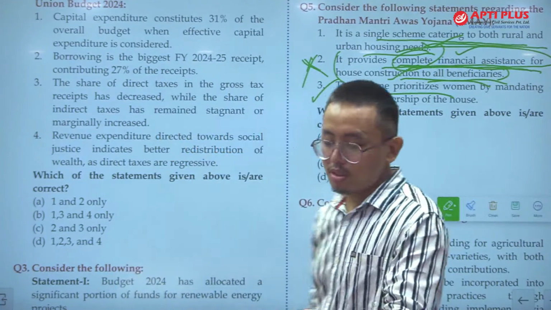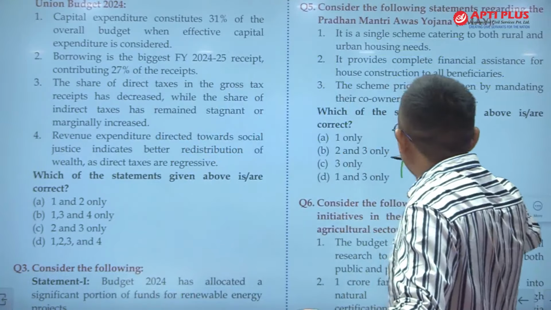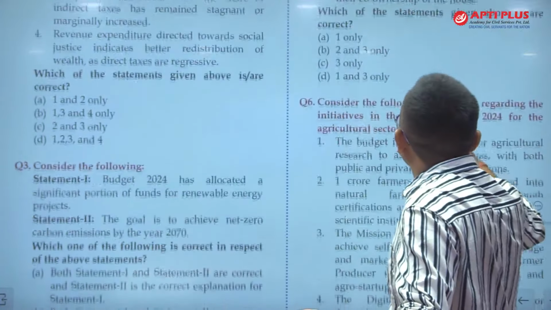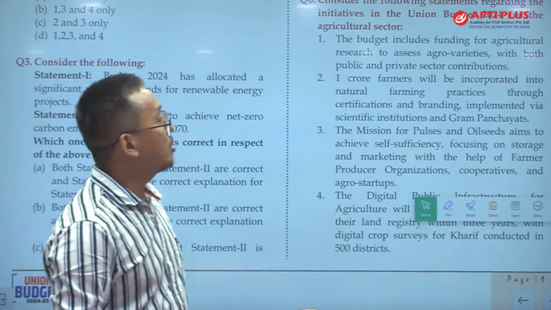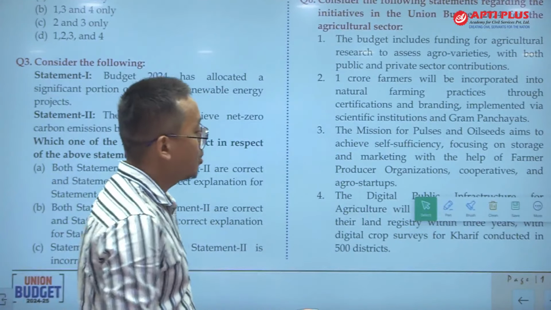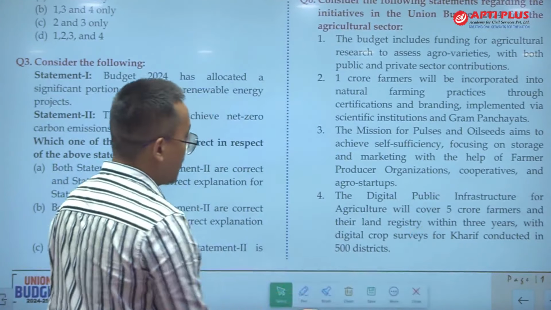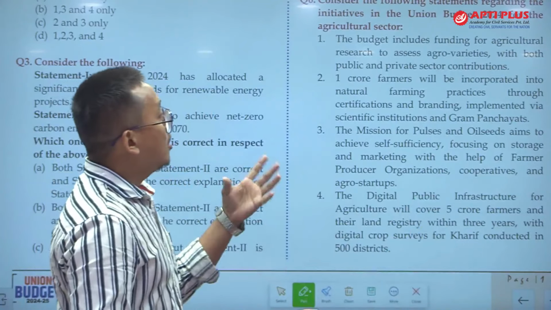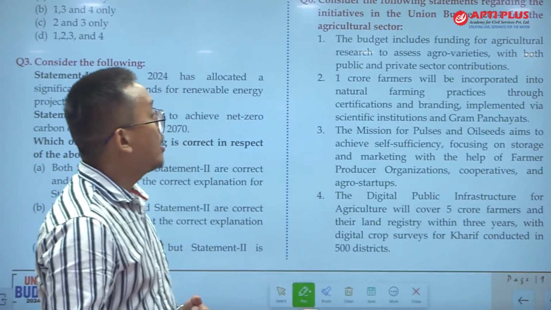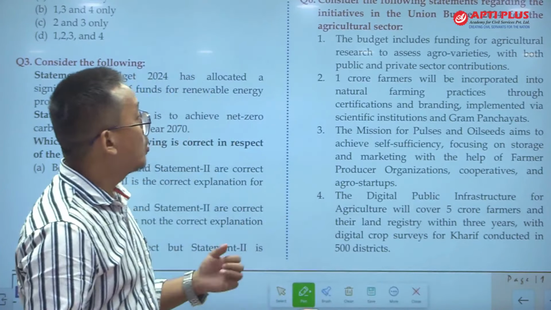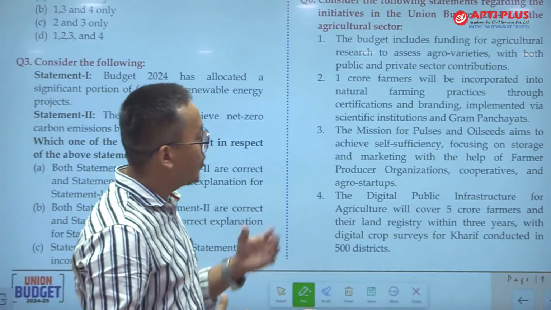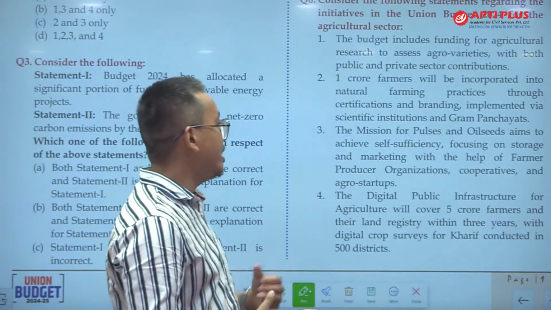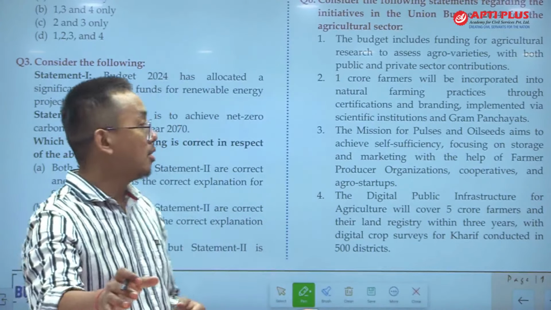Now moving on to the next question. The next question is again important, which is, consider the following statements regarding the initiatives of the Union Budget 2024 for the agricultural sector. ठीक है, so this scheme is related to the agricultural sector. The budget includes funding for agricultural research to assess agro varieties with both public and private sector contribution. ठीक है, statement 2 is one crore farmers will be incorporated into natural farming practices through certifications and branding implemented via scientific institutions and gram panchayats. Is it correct or not?